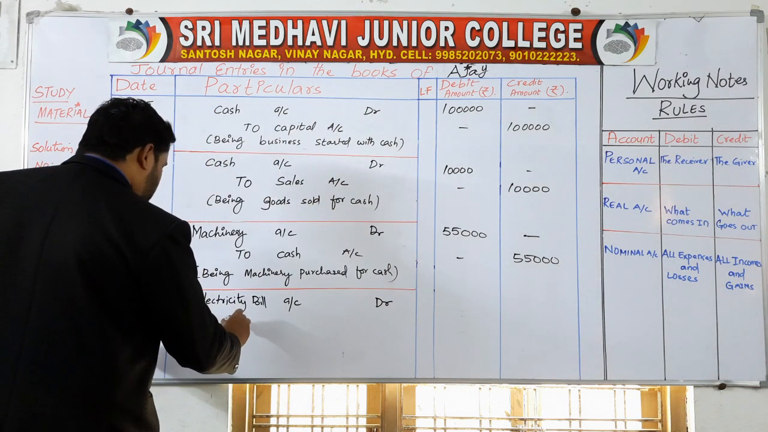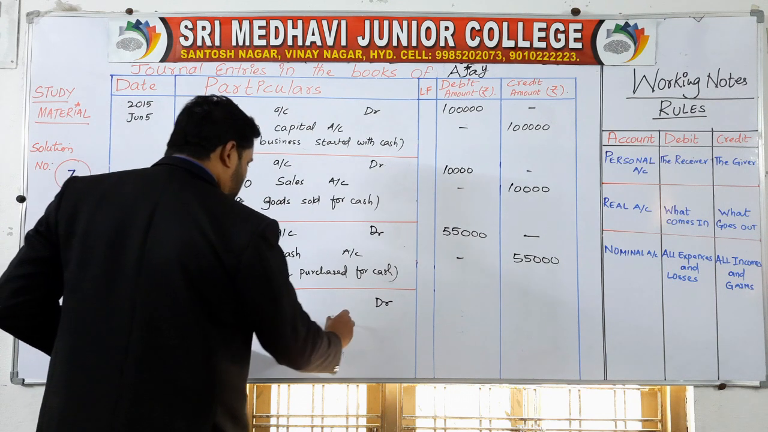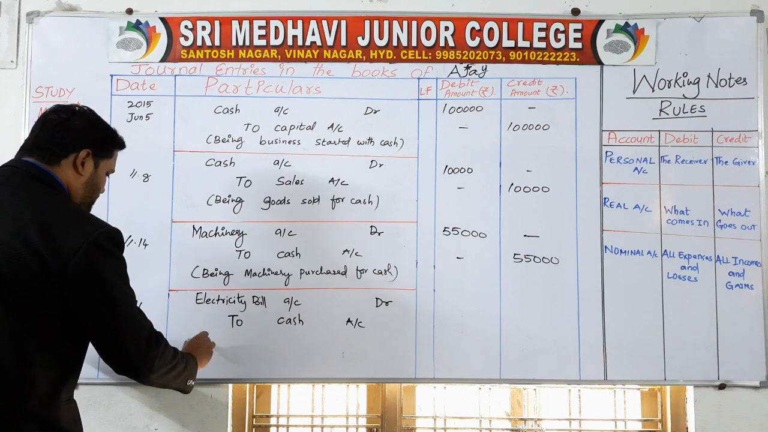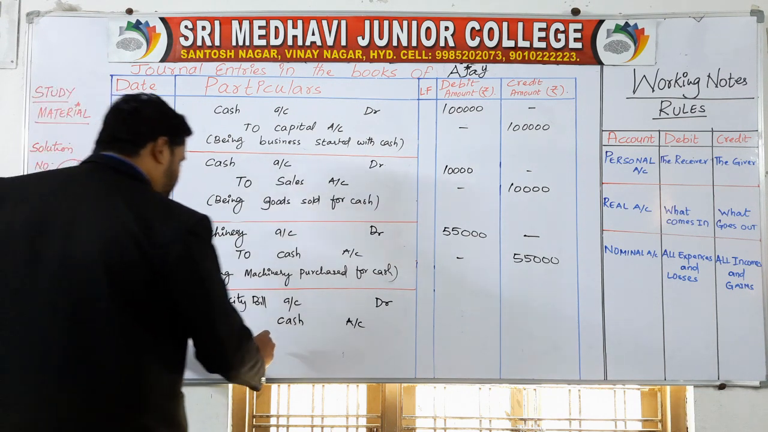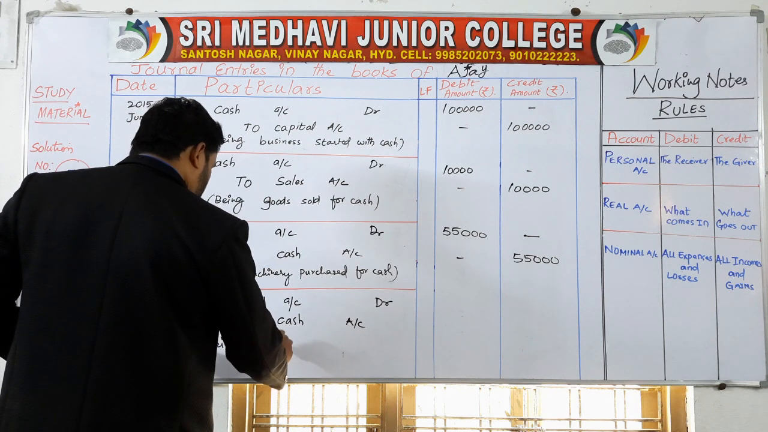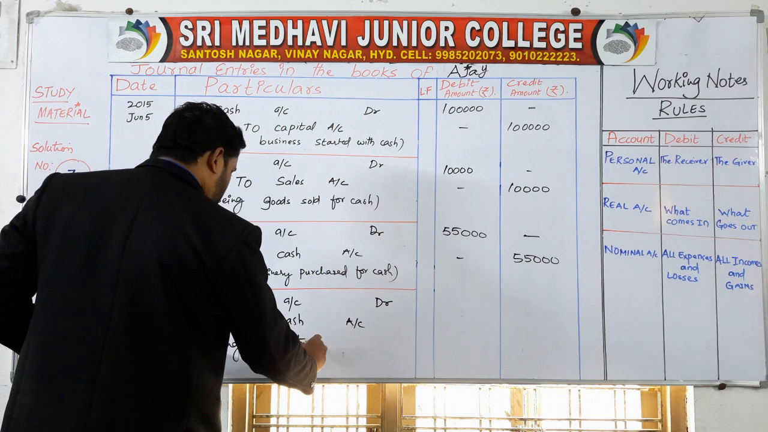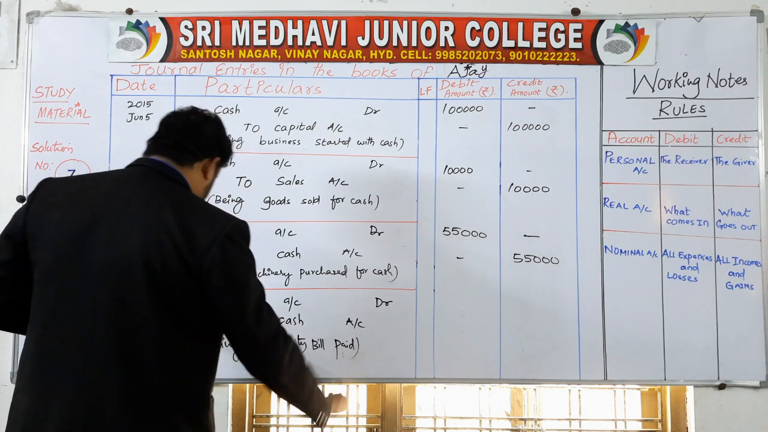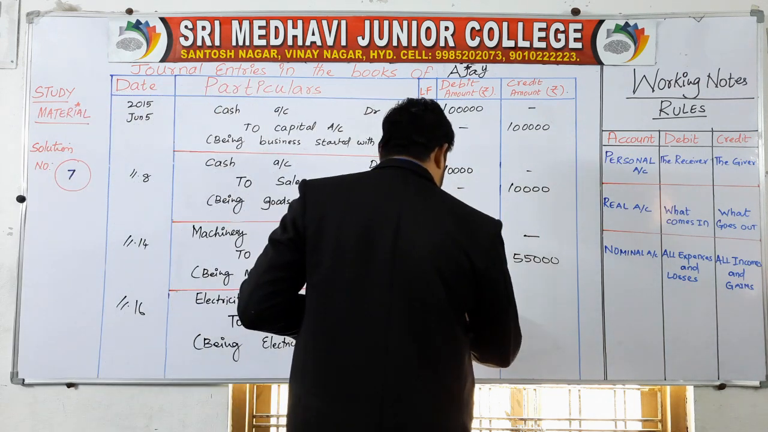And if you paid the electricity bill, what goes out? Your cash goes out. That is why you have to credit the cash. Electricity bill account debit to cash account. Being electricity bill paid. How much is the amount of electricity bill? 10,000.